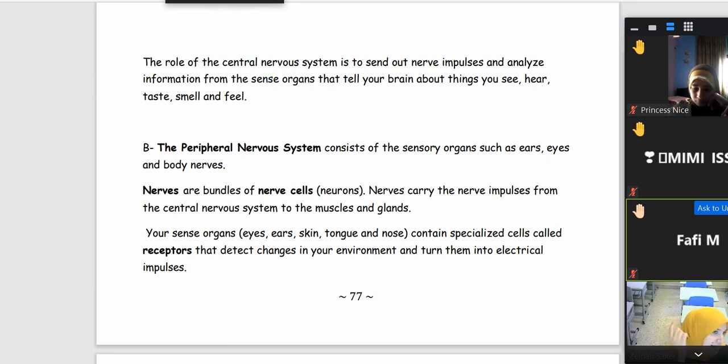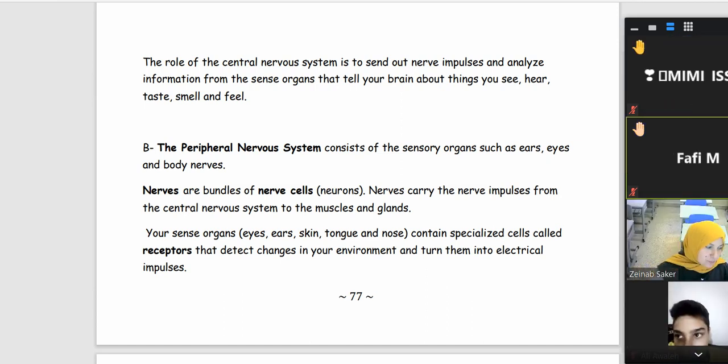But in our ear, nose, tongue, skin, and eye, we have nerves. Nerves are nerve cells, neurons, that carry messages between the sensory organ and the brain.